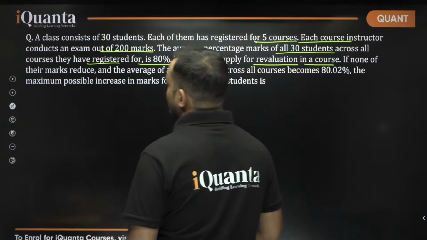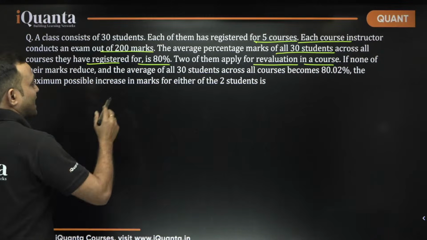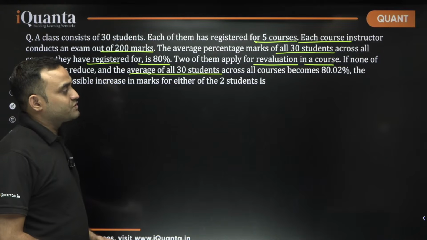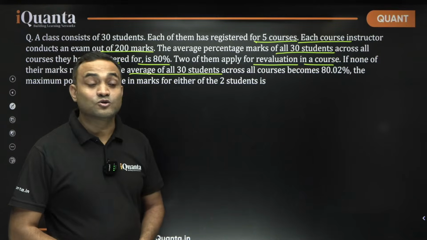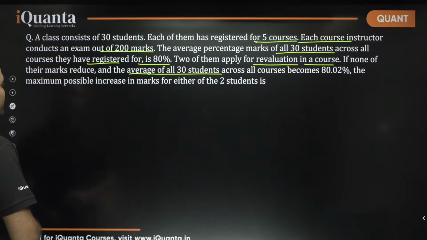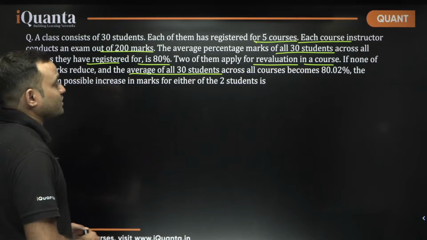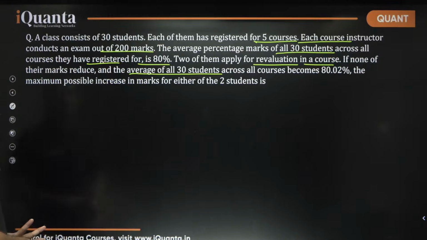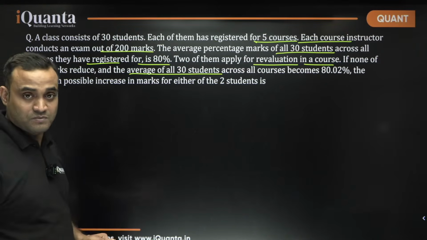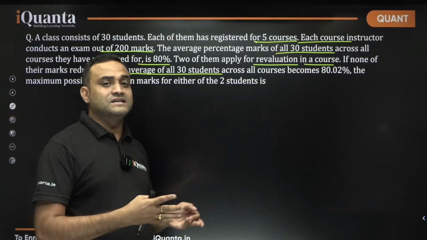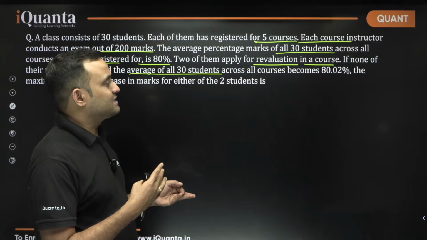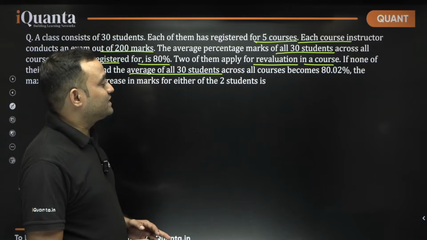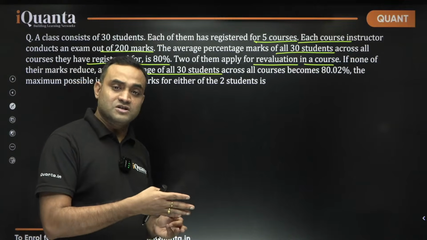If none of their marks reduce and the average of all 30 students across all courses becomes 80.02%, the maximum possible increase in the marks for either of the two students is... It says maximum possible increase. So whatever increase there is, unless that increase exceeds 200, we can definitely take that increase for one student only, correct?